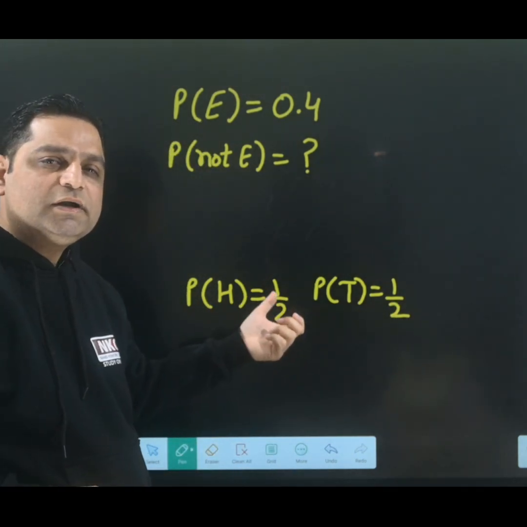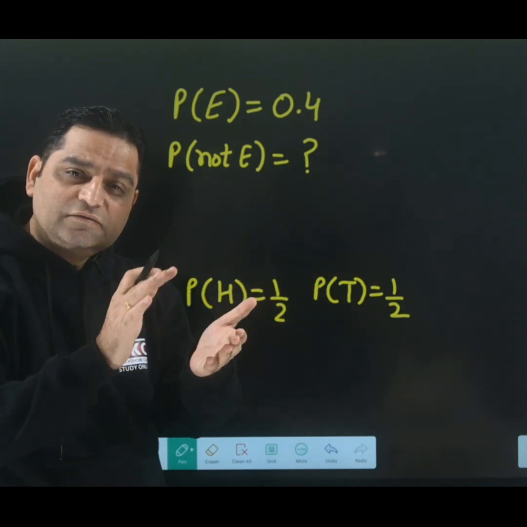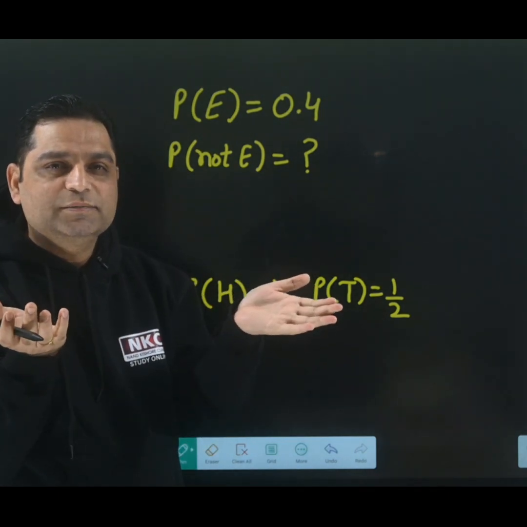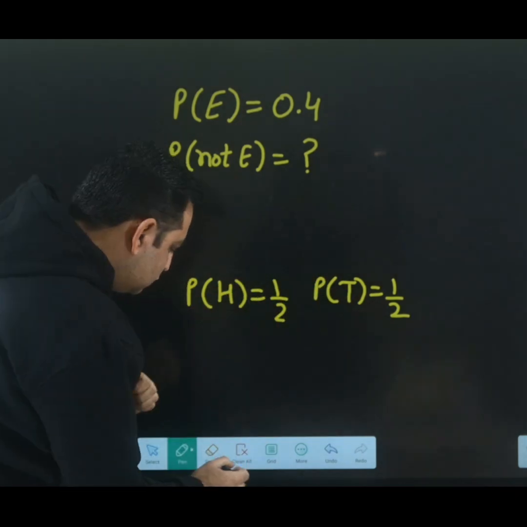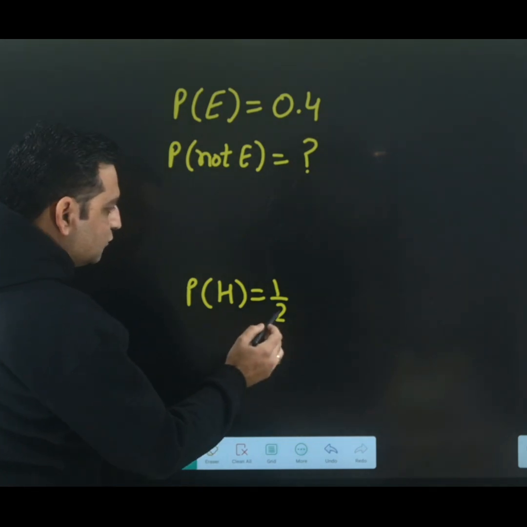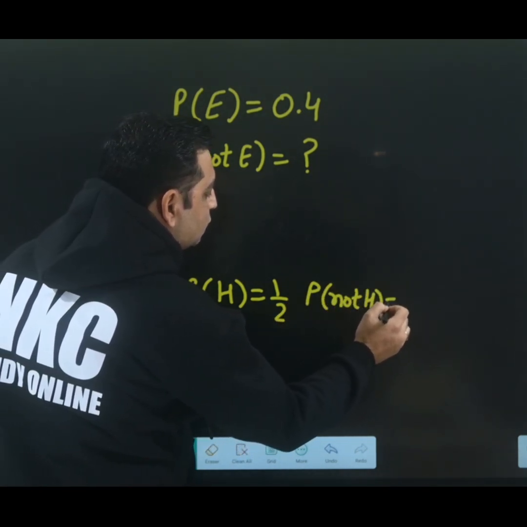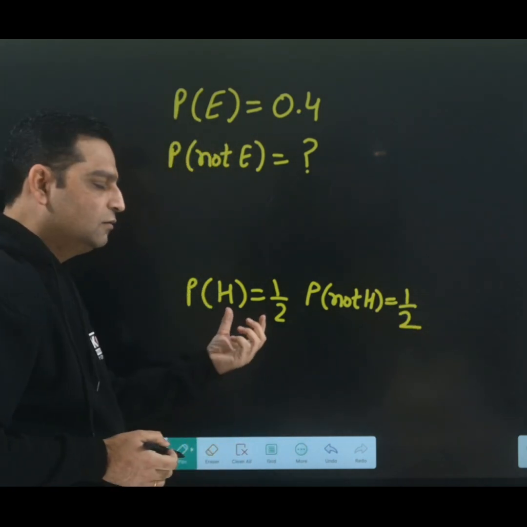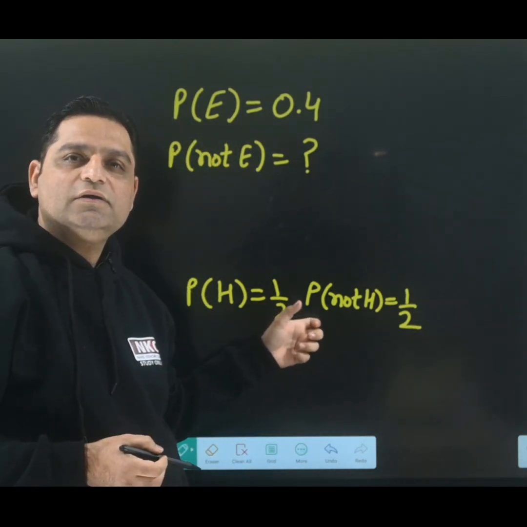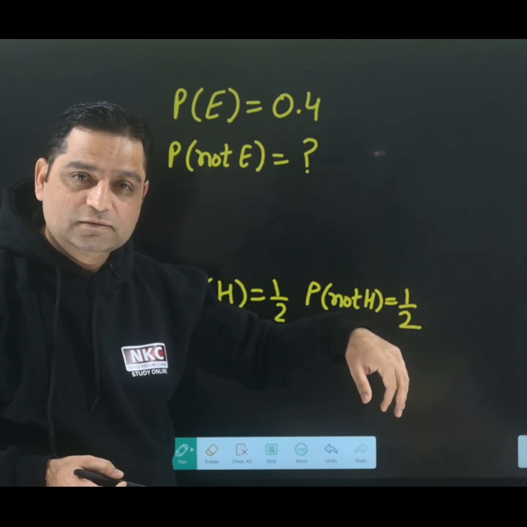When head is 1 by 2 probability, there are only 2 outcomes. If head is not coming, that means tail is coming, right? Something will come. So don't you think I can write it as probability of head is 1 by 2 and probability of not head is also 1 by 2, right? Not head means tail, do remember it.